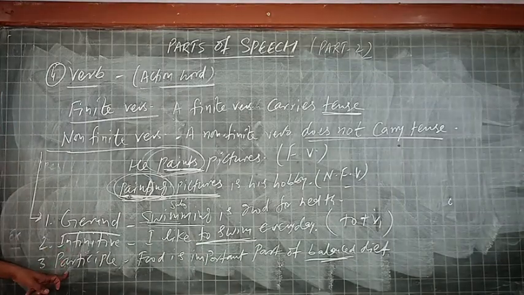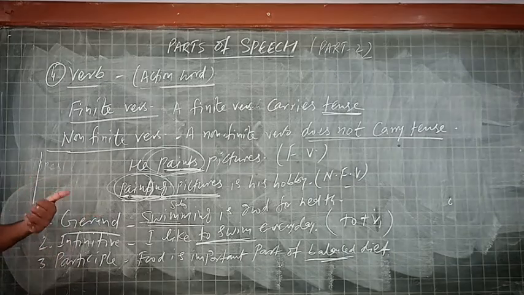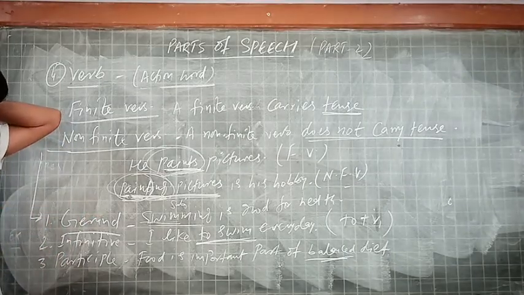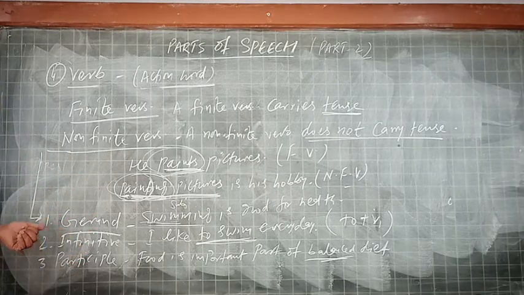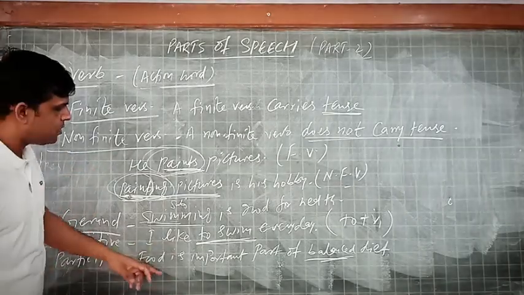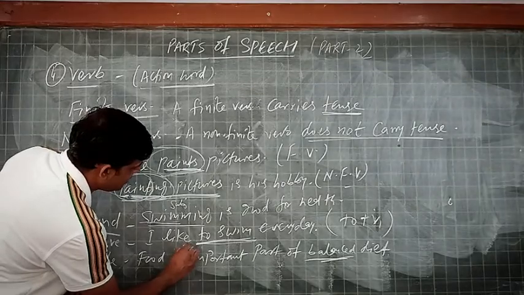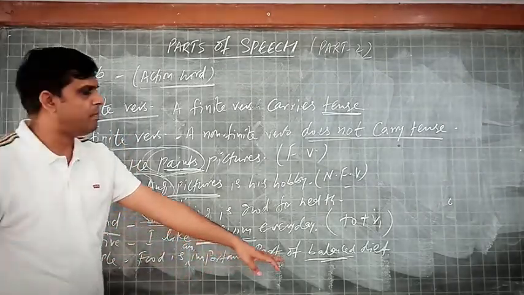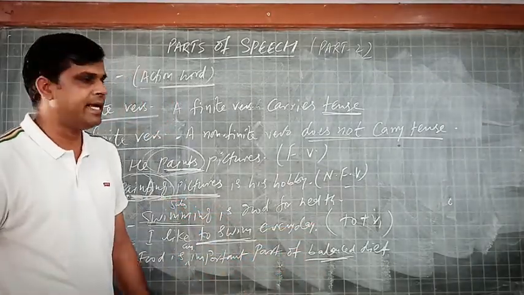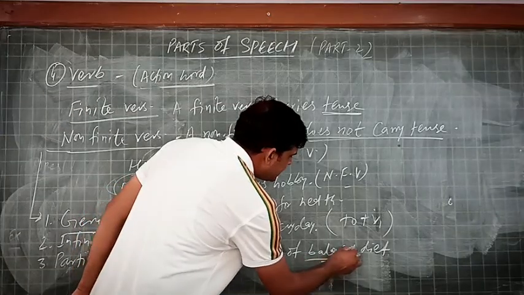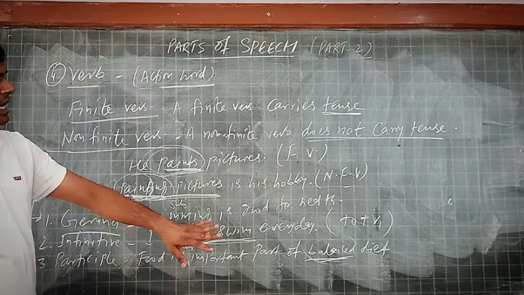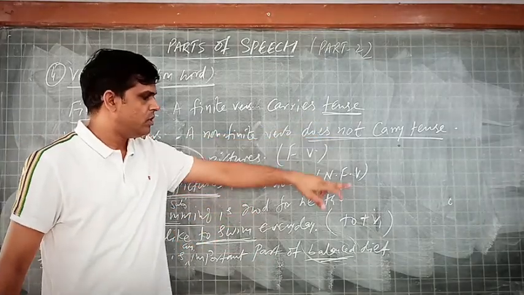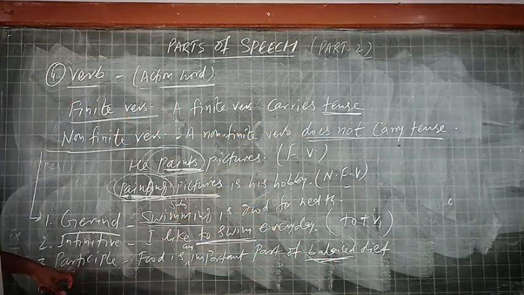The third word is participle. Participles are of three kinds. The present participle that we use in the continuous tense, and coming to the past participle, that we call the third form of the verb. Food is an important part of balanced diet. The word balanced is a verb used in the ed form, and doesn't tell about the tense also. It is called a participle.